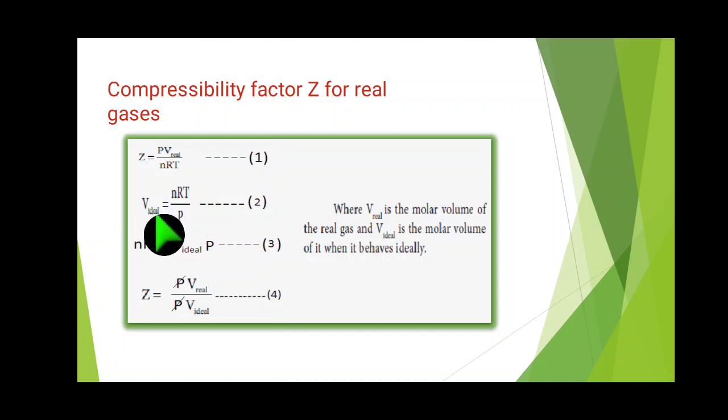Now the second equation is for the ideal gas. PV equal to nRT is the ideal gas equation. V alone we have to take, so P will come down and nRT will come up. So nRT will be in the numerator and P in the denominator. From the ideal gas we write V ideal. Now the third equation is from the second equation: nRT equal to V ideal into P. That is the third equation.